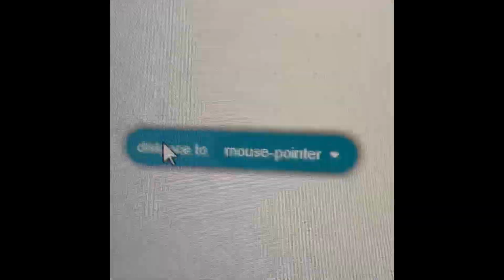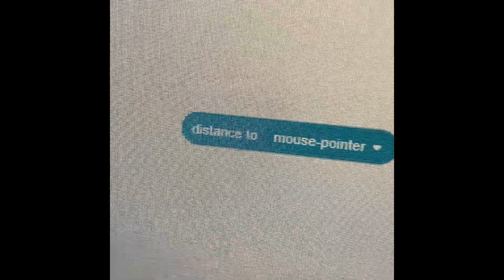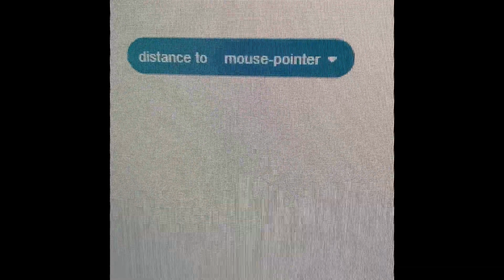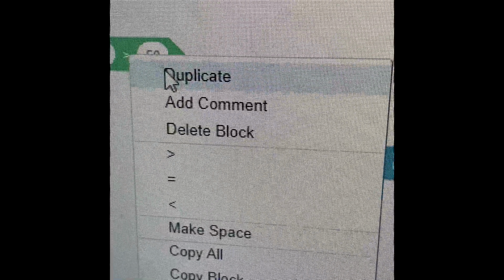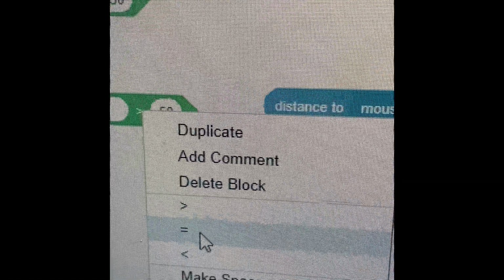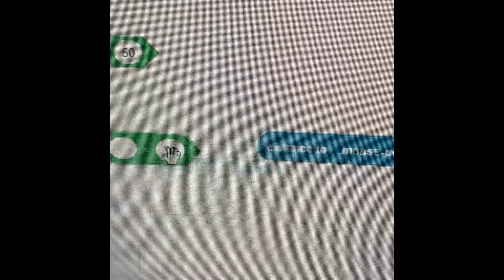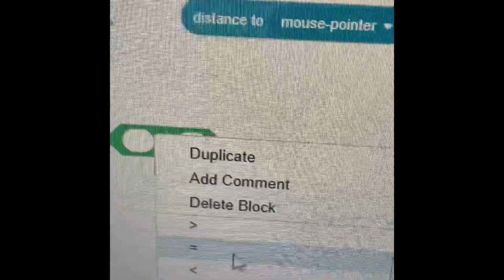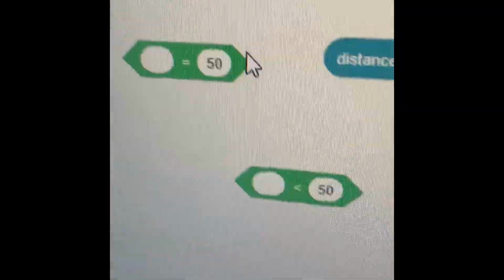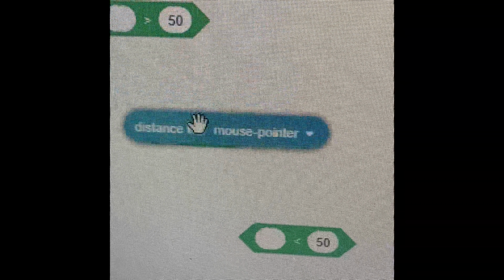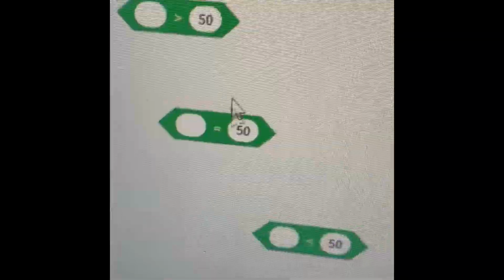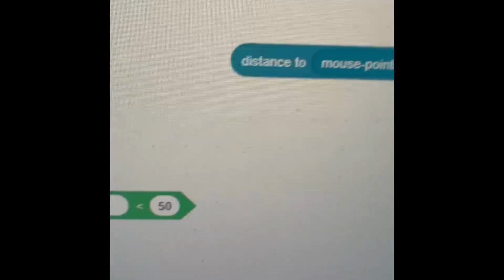So then the distance to mouse pointer needs an operator block. It can be either this one, or this one. They each go in this loop. So, distance to mouse pointer, distance to mouse pointer, and distance to mouse pointer. So we can put this in here. If distance to mouse pointer equals 50, then